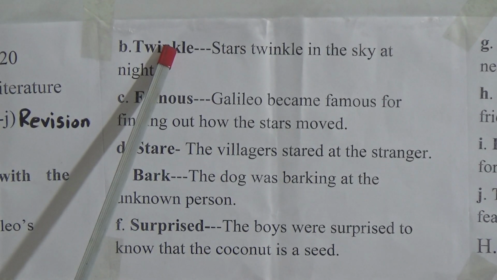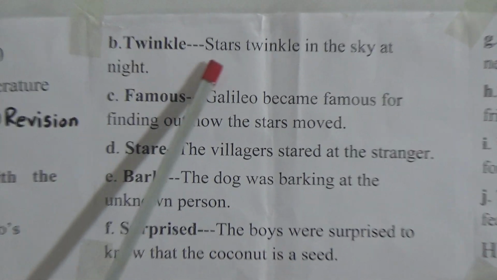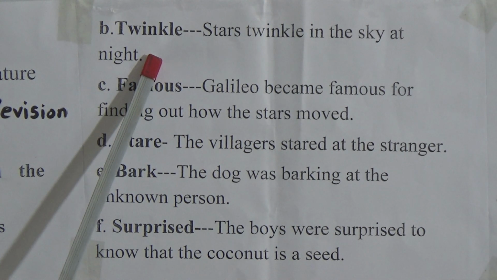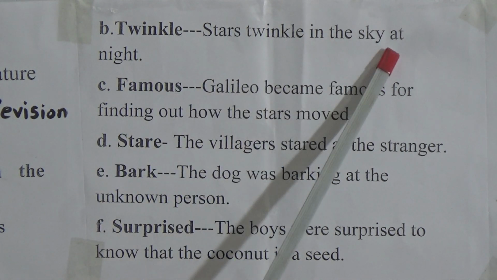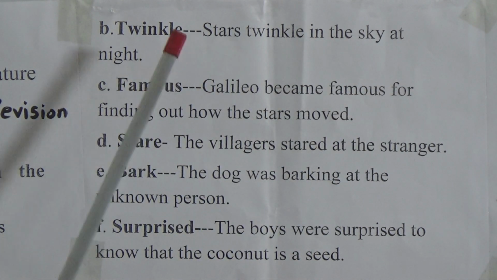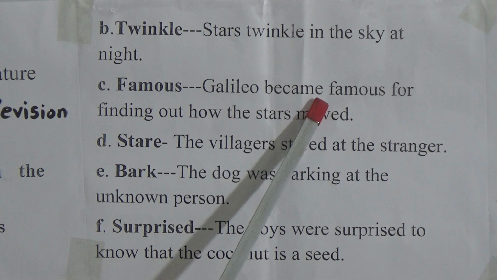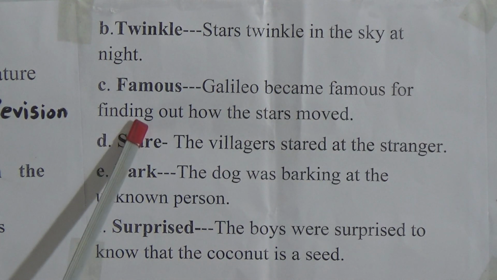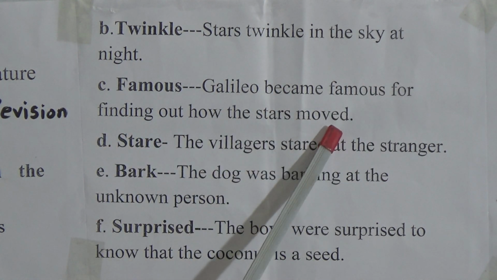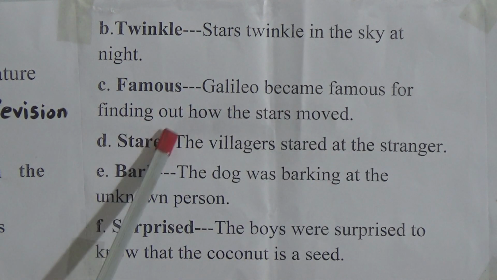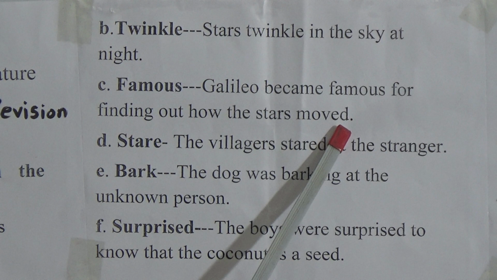Now B number, look at the word, it is twinkle. Stars twinkle in the sky at night. Yes, we all know that stars twinkle in the sky at night. Number C, famous. Galileo became famous for finding out how the stars moved. I repeat, Galileo became famous for finding out how the stars moved.